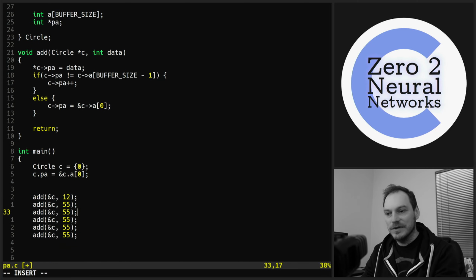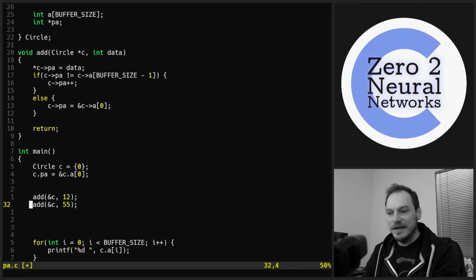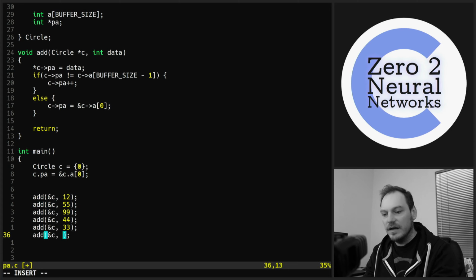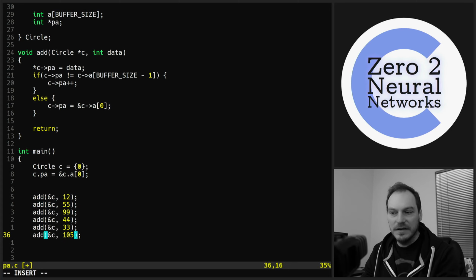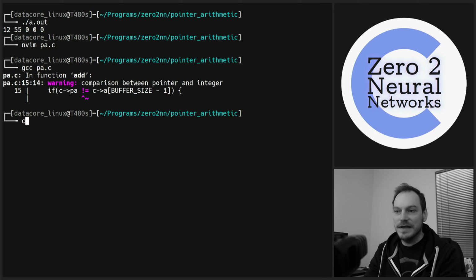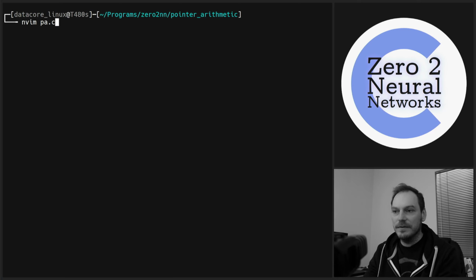And now these numbers are all the same, so this is not going to make any sense. Let's change them. 99, 44, 33, 105. So the last element we enter is 105. 1, 2, 3, 4, 5, 6. So this means that when we print out our circular buffer now, the first element should be 105.